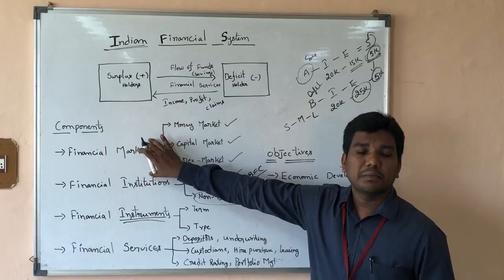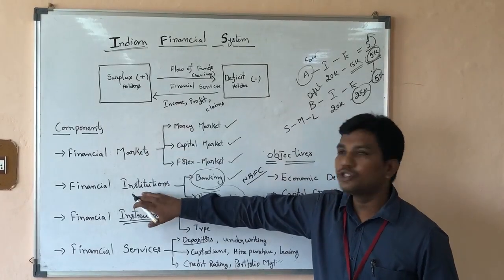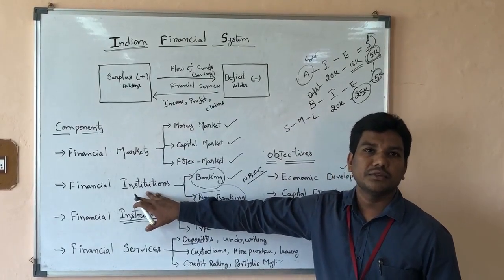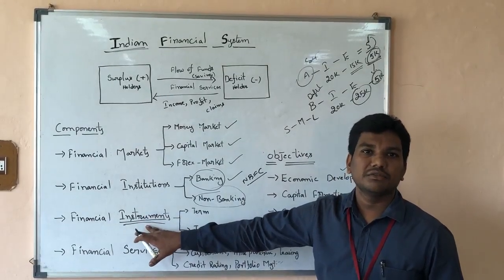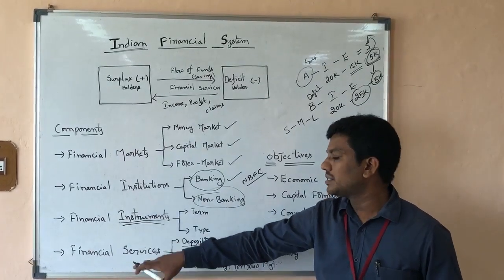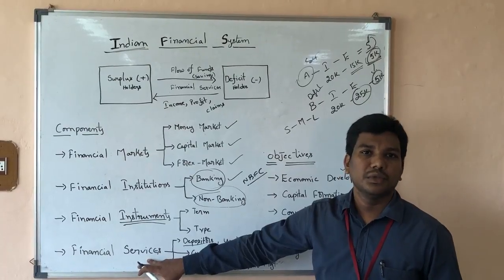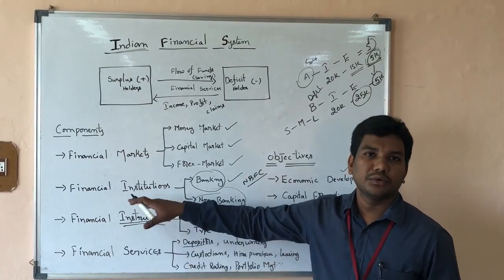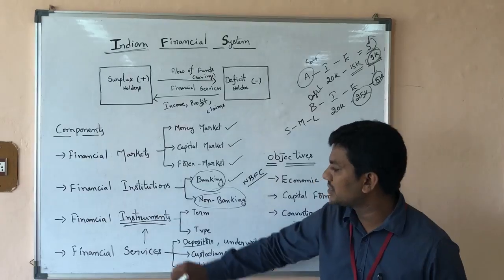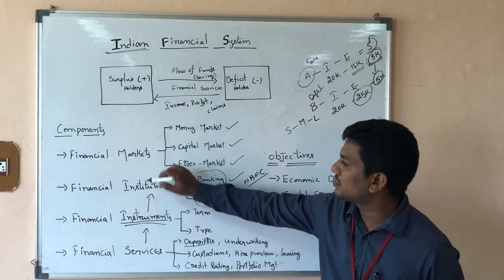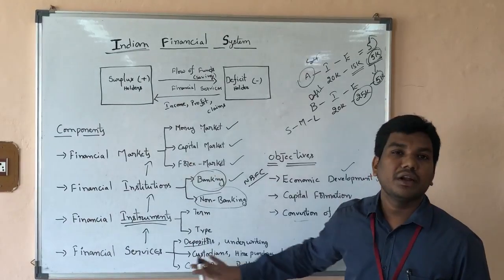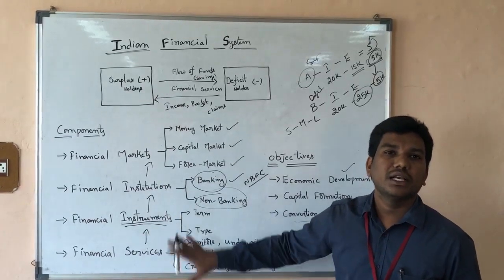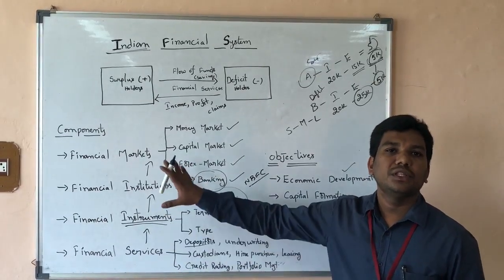Let me brief and conclude with the financial system and all these things. These markets are the places where the financial institutions are available. These institutions use the instruments, different kinds of instruments. These instruments give some kind of service to you. So it is linked, one with another. So the services depend on instruments, the instruments depend on institutions, and the institutions are available in the markets. That's why it is called a system, closely connected and interlinked, one with another.